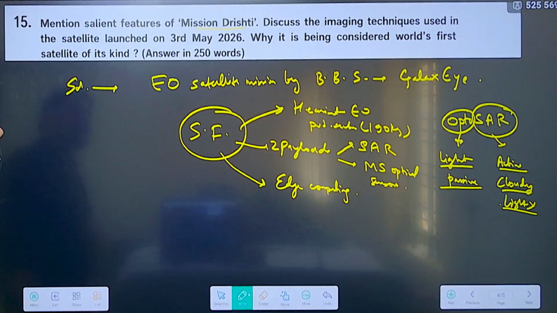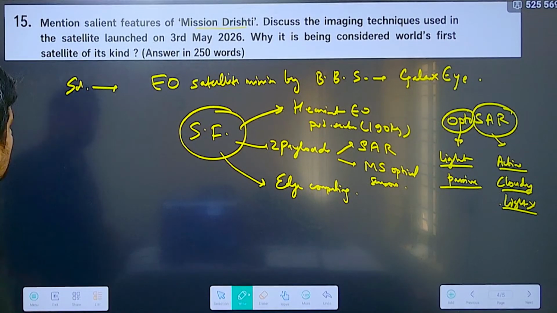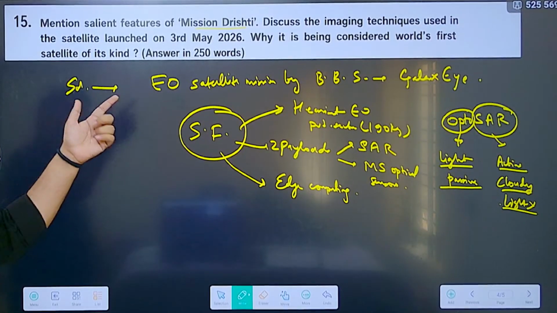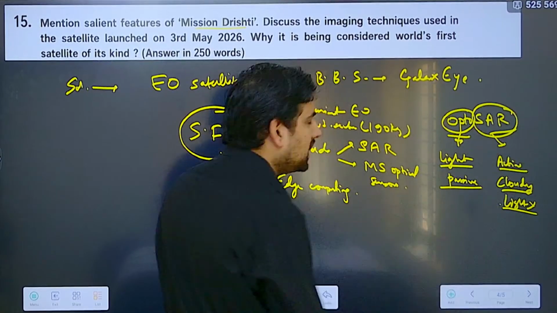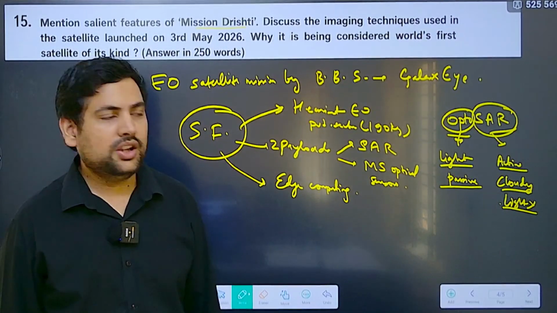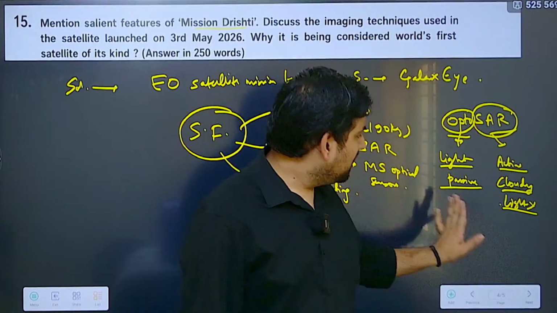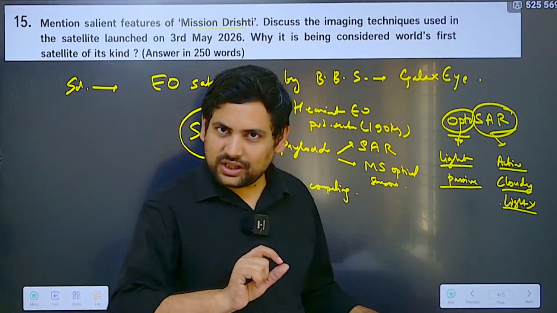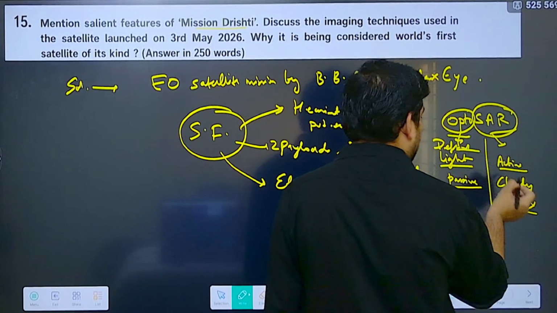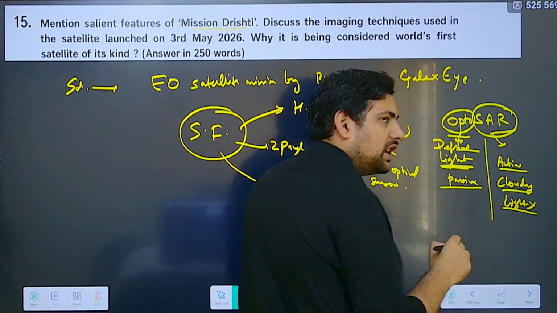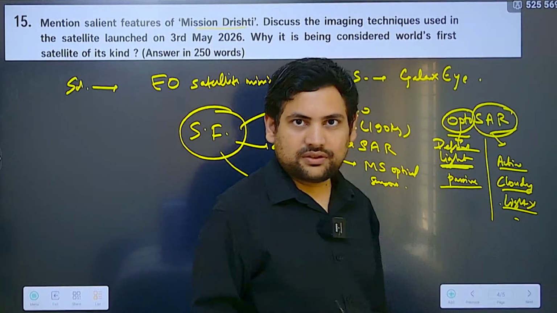Now it is asking you to discuss the imaging techniques used by the satellite. What are the imaging techniques? Optosar, optical and synthetic aperture radar. Both of these, as I have explained, you have to explain in one line. So how do you write this? You write the definition, then you write that this requires ambient light, this works without ambient light also.